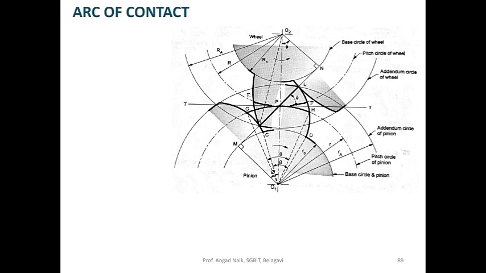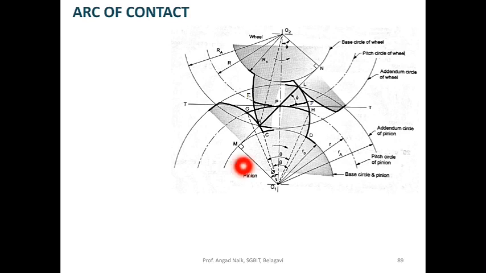Similarly, for the pinion, there is a base circle, pitch circle, and addendum circle. There is a point of contact between both the pitch circles at point P. The radius of each of the circles is mentioned. Addendum circle is RA, R for pitch circle, and RB for base circle.